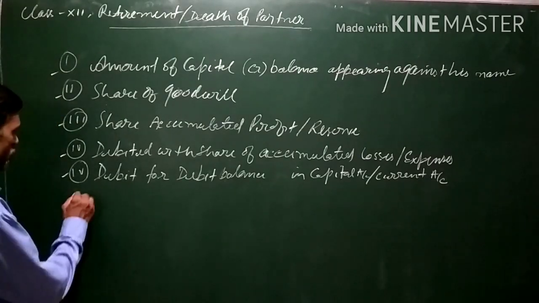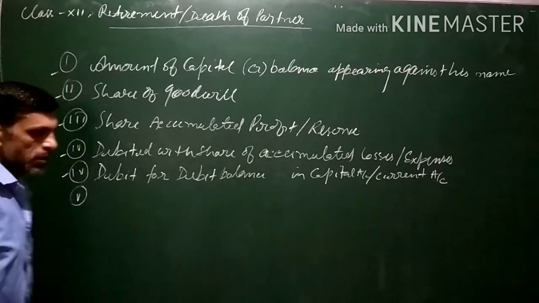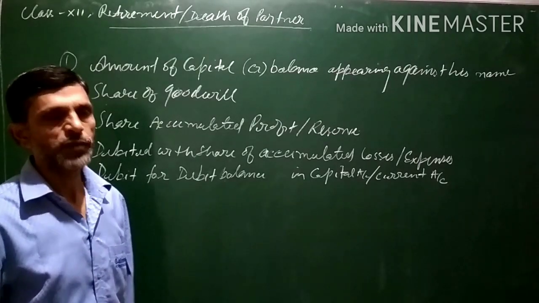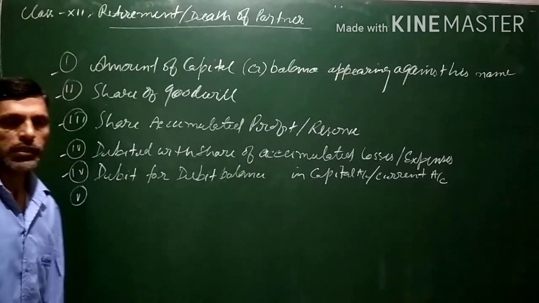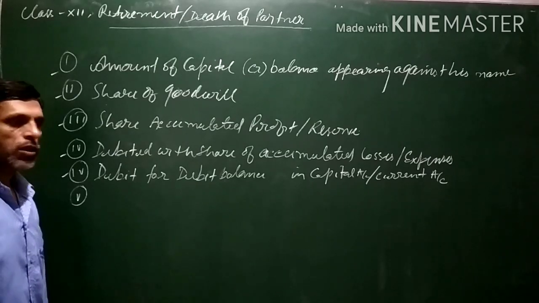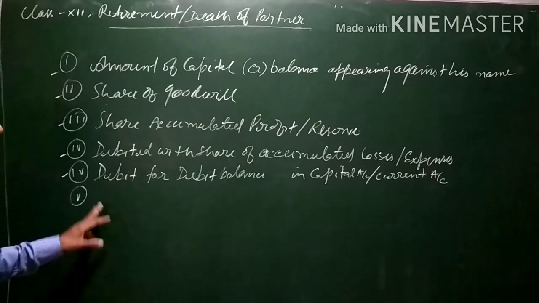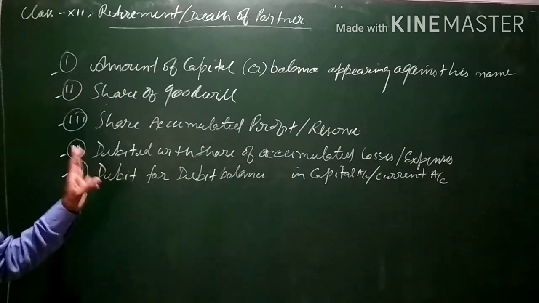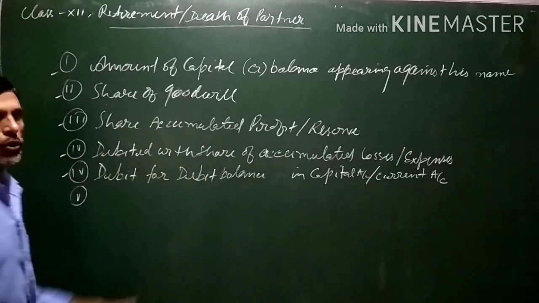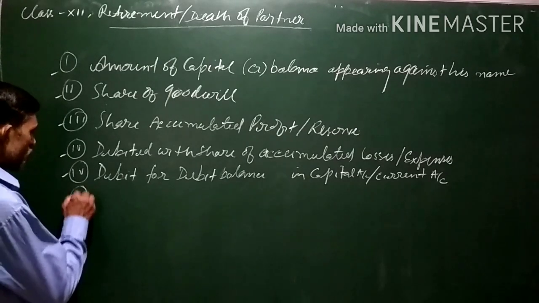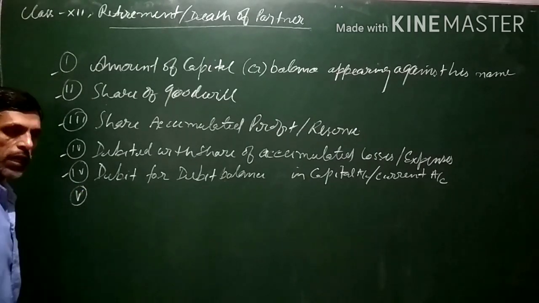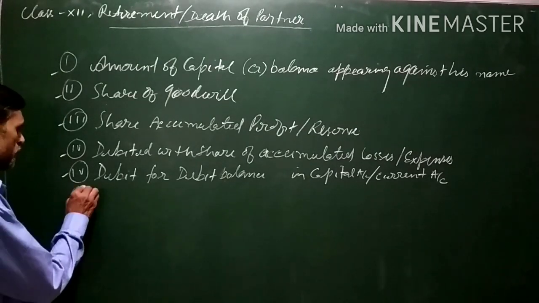One more thing we can also say, in case the retirement is during the year, sometimes it may happen that retirement is not at the end of the financial year, or the accounting year, but it may be before the end of the accounting period. Means the accounting period has not ended, and at that time also his retirement may take place.